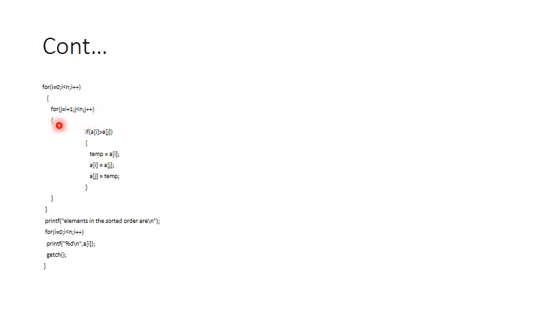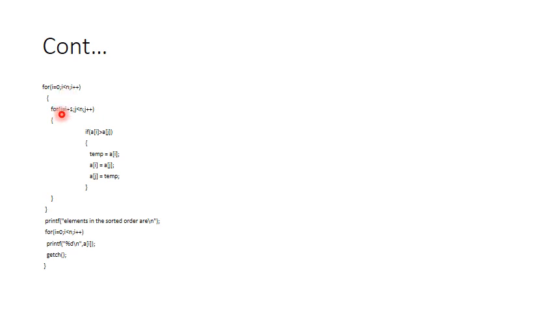Out of a of 0 to a of 9, whichever element is smaller, that element will be placed in a of i. That will be the very first element, because in ascending order the smallest element will come at the first position. And then once this condition becomes false, your control will move on to the outer loop. That is, the i value will be incremented so that the previous value of i was 0, now it will become 1. Now again 1 is less than 10, the condition is true. Now you are going to take the element which is there in a of 1.